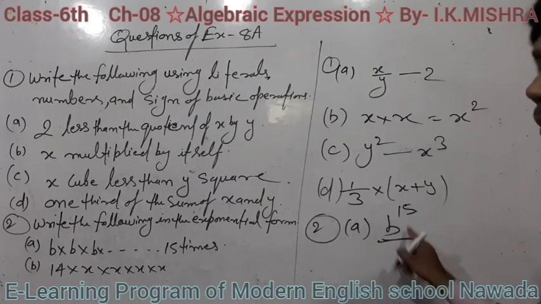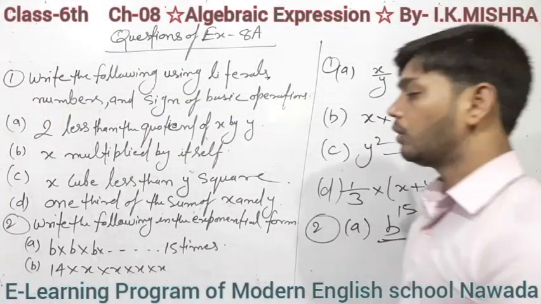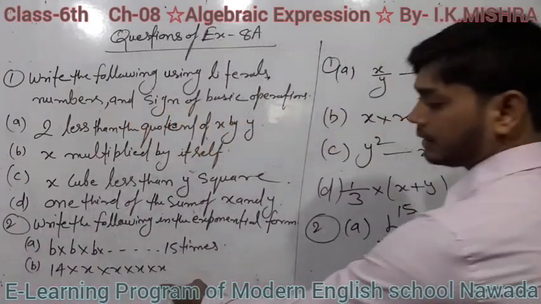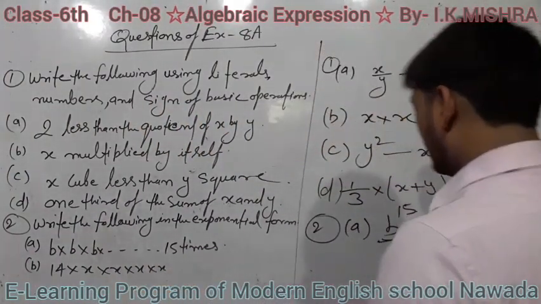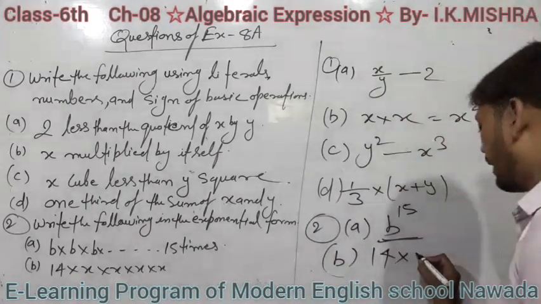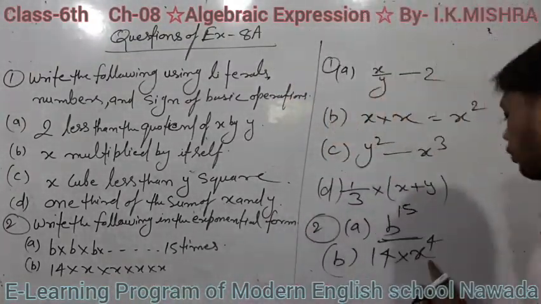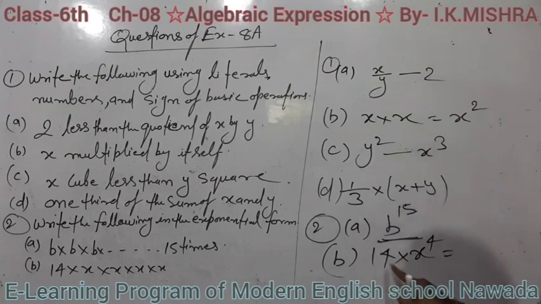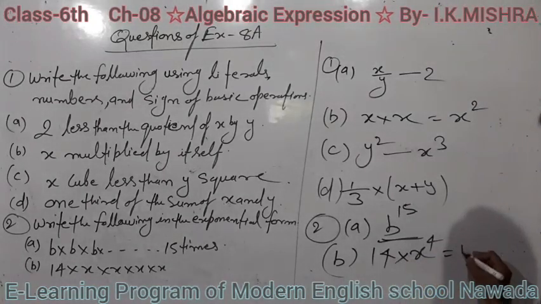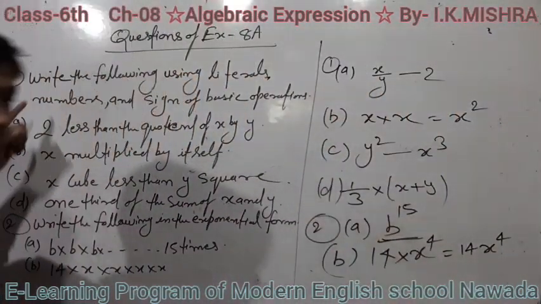B is multiplied by itself 15 times, so its power is 15. Now 14 into x into x into x into x, that means 4 times x is written. In question b, 14 into x to the power 4. You can hide the multiplication symbol as I explained previously, so 14 x to the power 4. This is the solution of these questions.